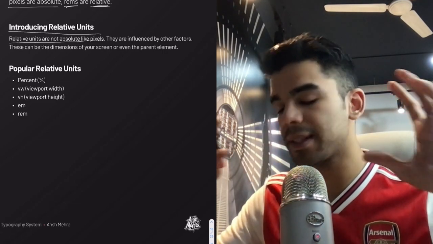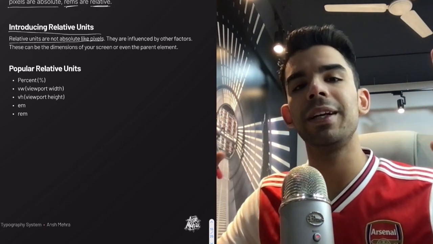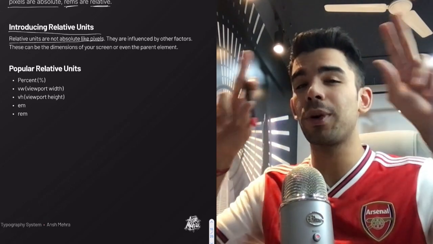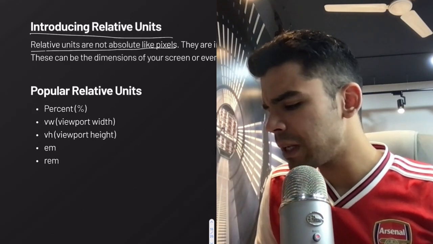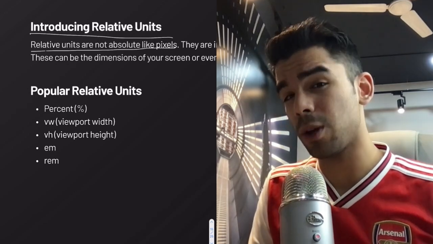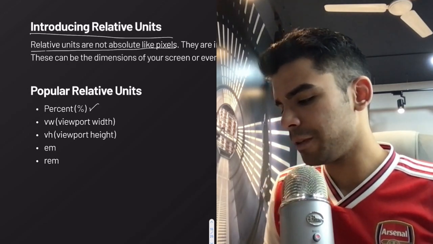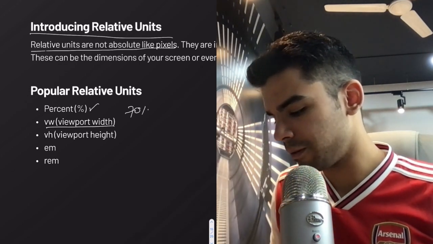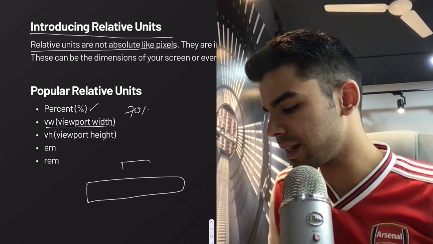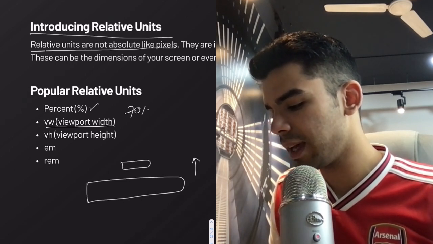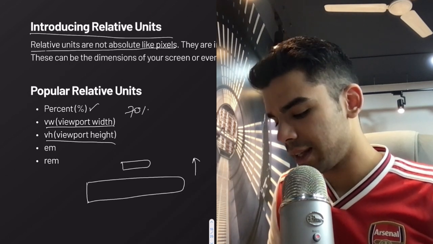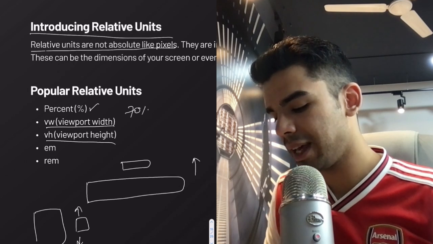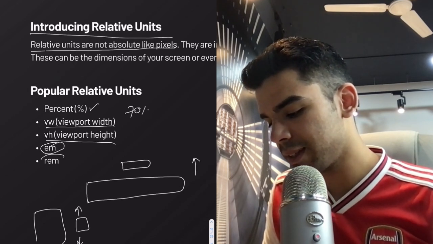Now, when we say the size of my computer, we are basically talking about the viewport. It is the viewport width or the viewport height. Now, there are many, many popular relative units and we don't have to discuss all of them, but there is percentages, which might say that 70% of this thing. There is viewport width, which means that as your desktop width increases, the font size also increases. Then there's viewport height as well, that if the height of my computer increases, only then the font size will increase. Then there is M, then there is rem.